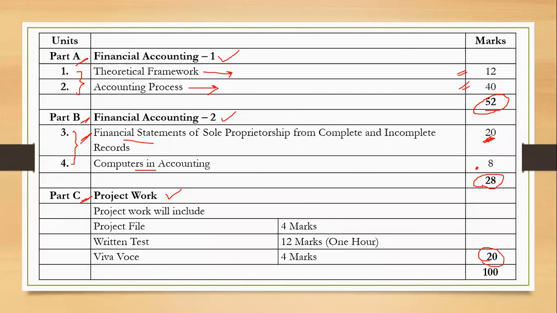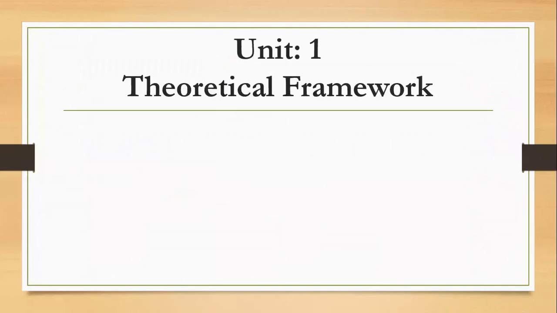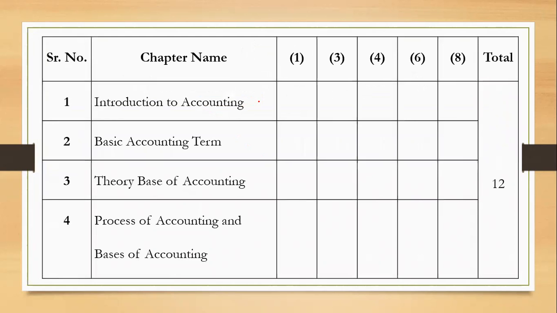Okay, now let us see the chapters that are there in a particular unit. Unit 1, wherein we simply talk about the theoretical framework. Complete theory is there, which will again lay down the foundation for the numericals. We have 4 chapters over here. Why I'm showing you this? So that you just make up your mind right from day 1. Unit 1 carries a weightage of 12 marks, in which we have 4 chapters, 1, 2, 3 and 4.